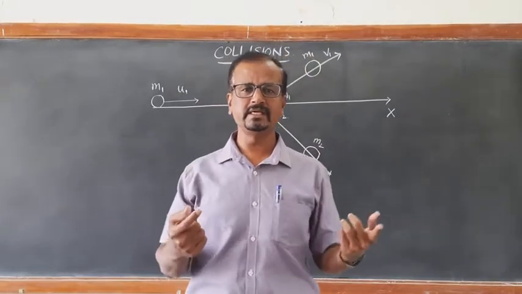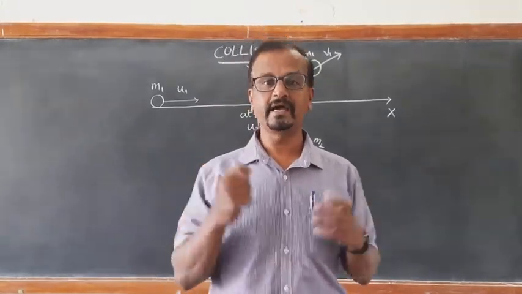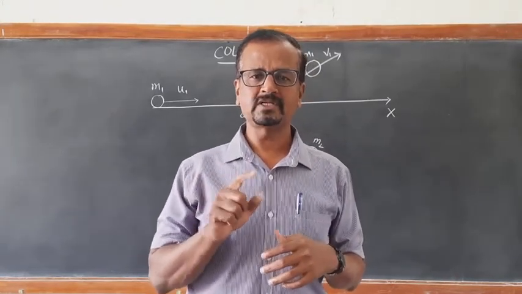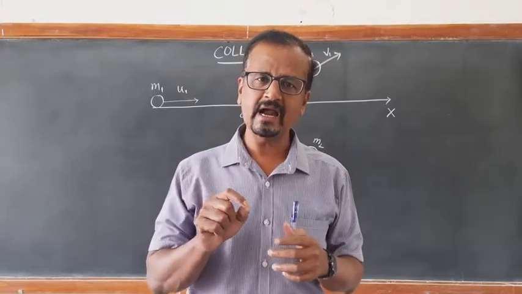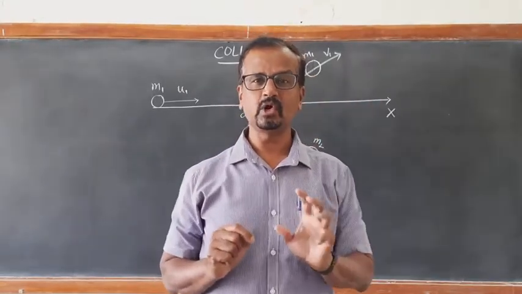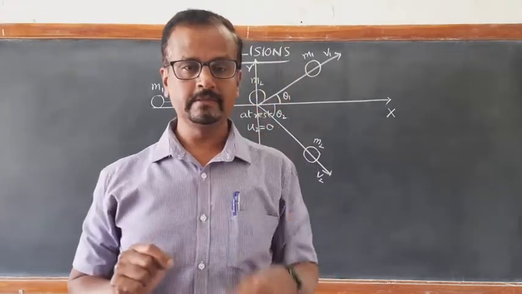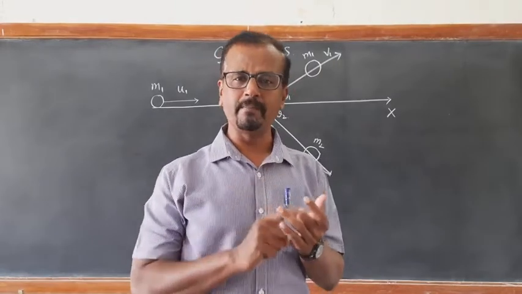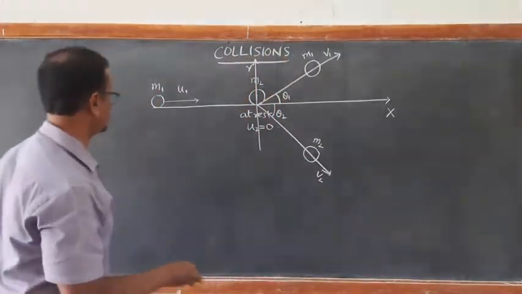You might have seen that even in billiards as well as carroms. When you hit the carom coin with the striker, both the striker and the carom coin move together with the same speed. So that is called a completely inelastic collision. Whether it is elastic, inelastic or completely inelastic, there are three types of collisions.